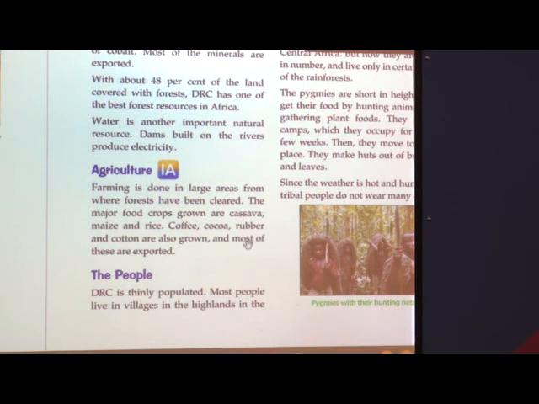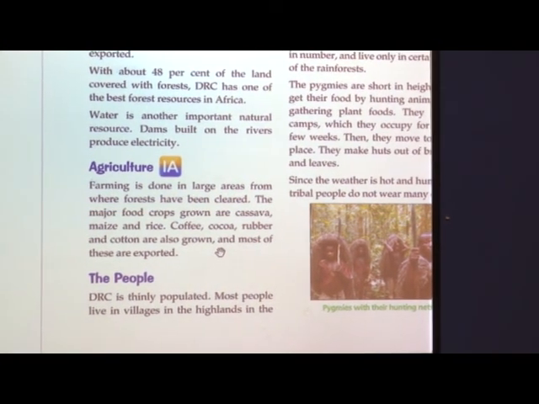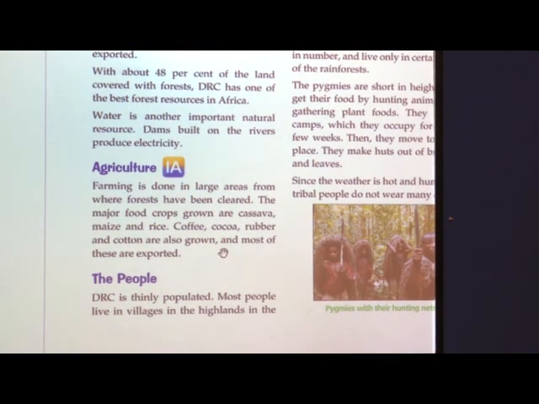Now agriculture. What is agriculture? Farming. It is in the savannas, where forests are cleared, there are no trees, that people do farming. So what is grown there? Yes, the major crops are cassava, maize and rice.